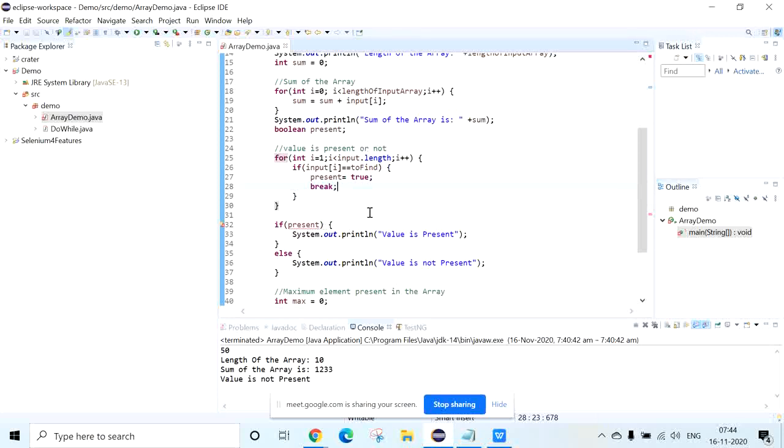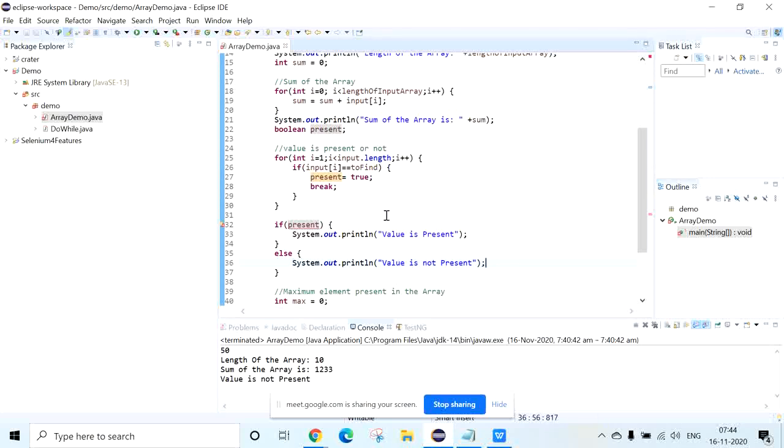Yeah, so again in that for loop, if we get a matched item, it will go to true. Exactly. So in line 32, present is going to take true, right? See, if the value is present, it is going to be true. But if not found, it is directly false, right?